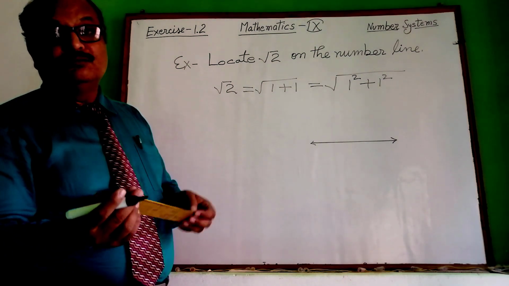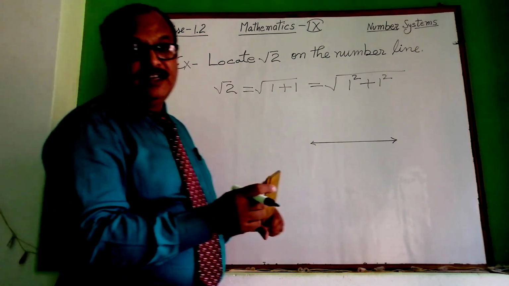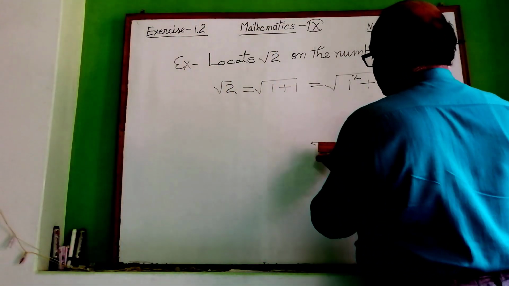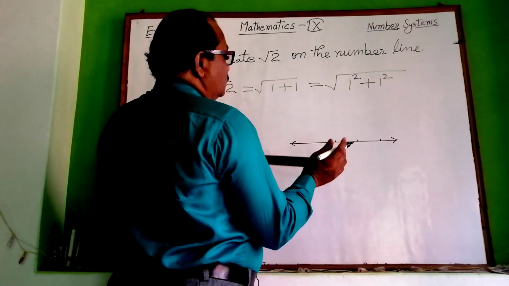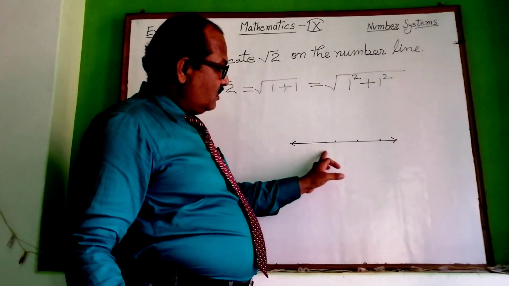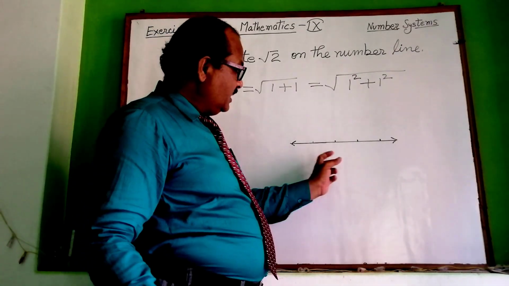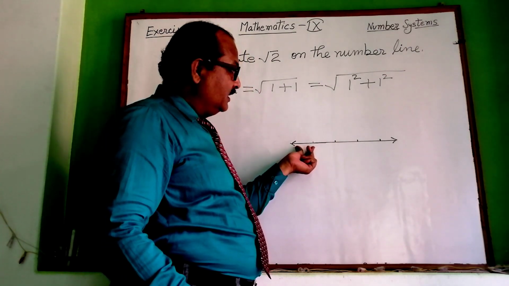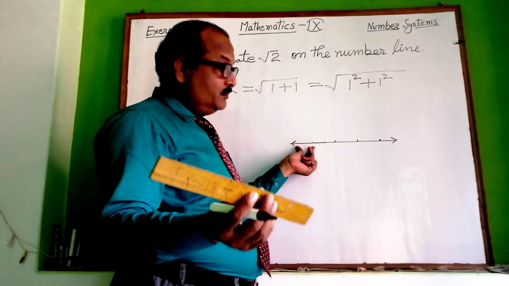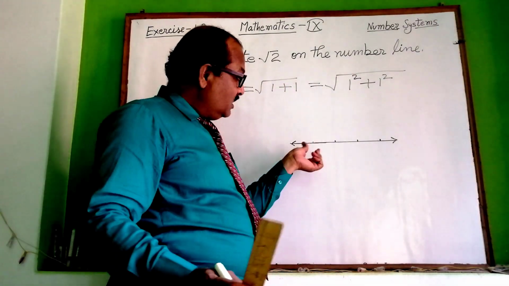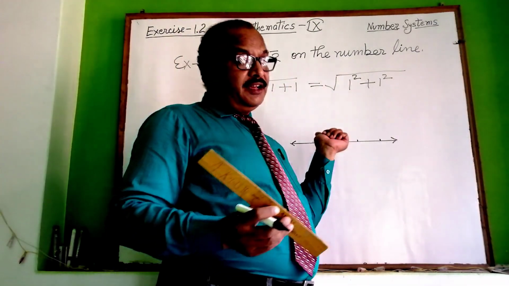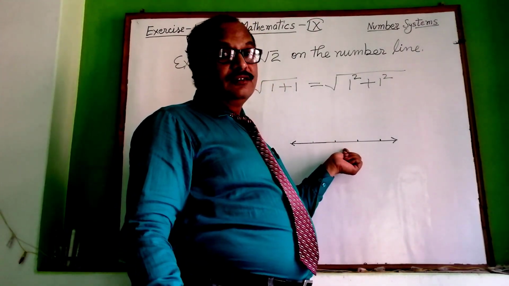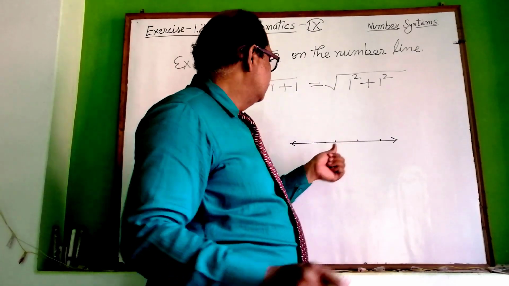Now I would like to mark equal units, so see how I will locate. You can see, students, you are observing here one line and here equal gradings, equal unit distance I have taken. On the board I took a very large unit. 1 unit here is 3 inches in my picture, but you will take 1 inch in your notebooks.